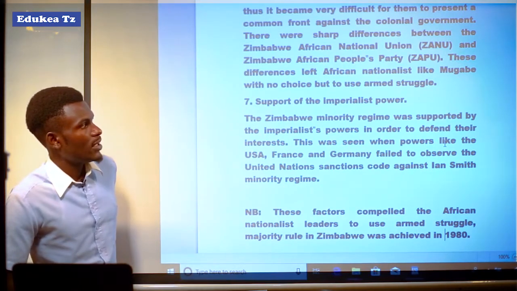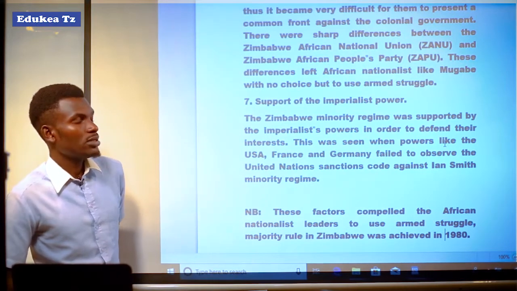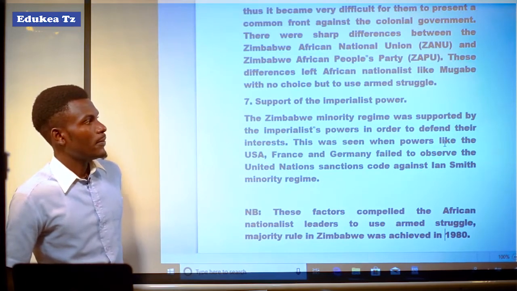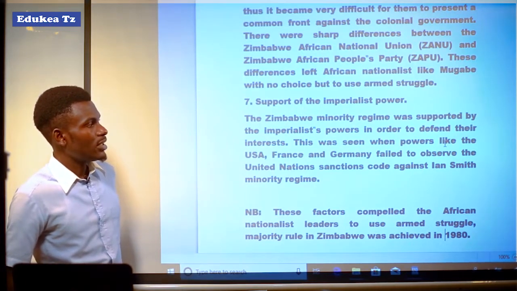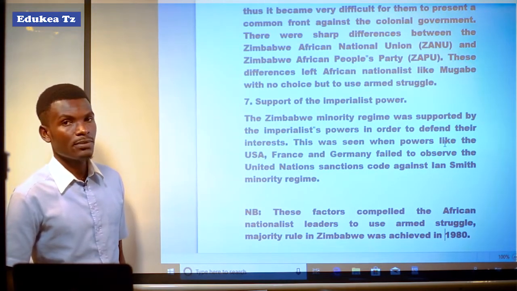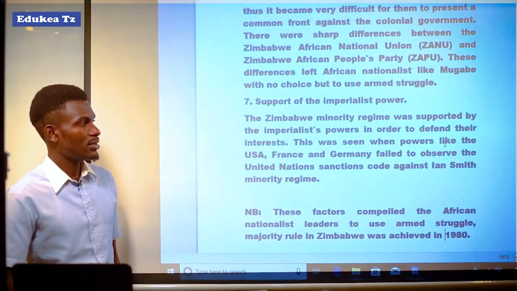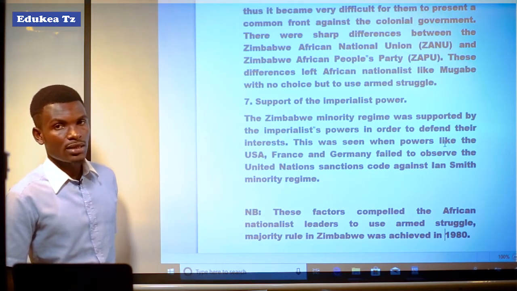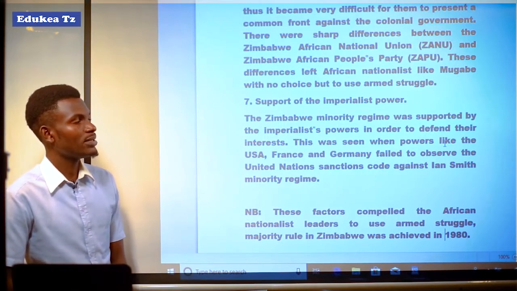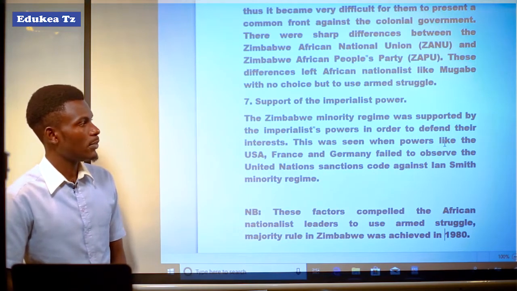It means that the minority regime that was planted in 1965 was supported by imperialist powers like the USA, France, and Germany, who were there to defend the interests of those imperialist powers.